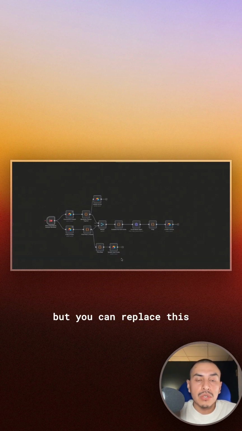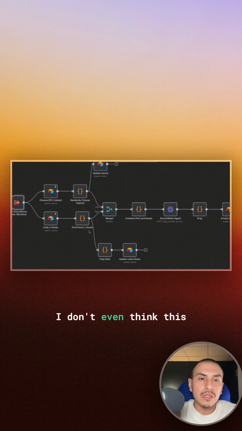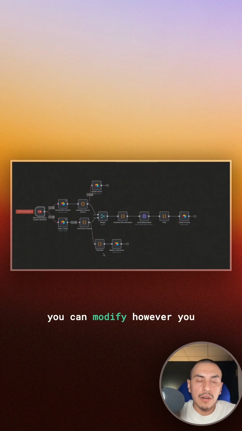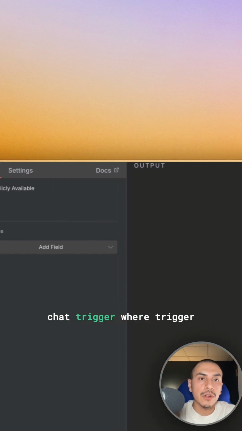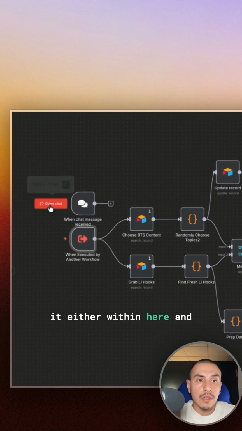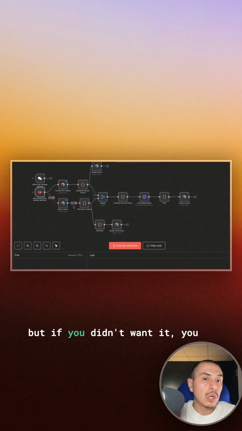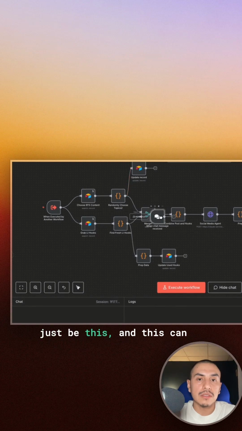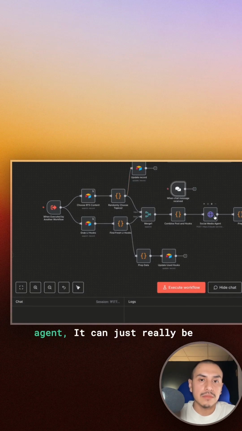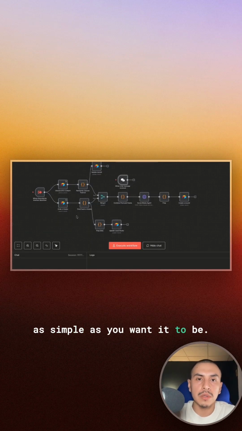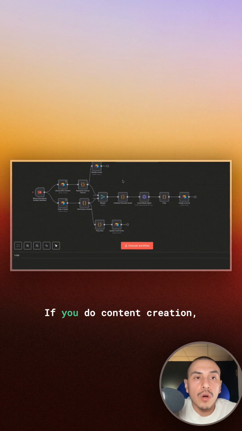And this is just for LinkedIn, but you can replace this for X, whatever platform. It doesn't have to be this complex. I don't even think this workflow is too complex, but you can modify however you want. So if you want to have a chat trigger, we'll trigger it either within here and you open the chat and then you just type, you would just eliminate this, keep this, but if you didn't want it, it will literally just be this. And this can go straight to the LinkedIn agent. It can just really be as simple as you want it to be. And there's no right or wrong way. If you do content creation, it's just figuring out what works for you.